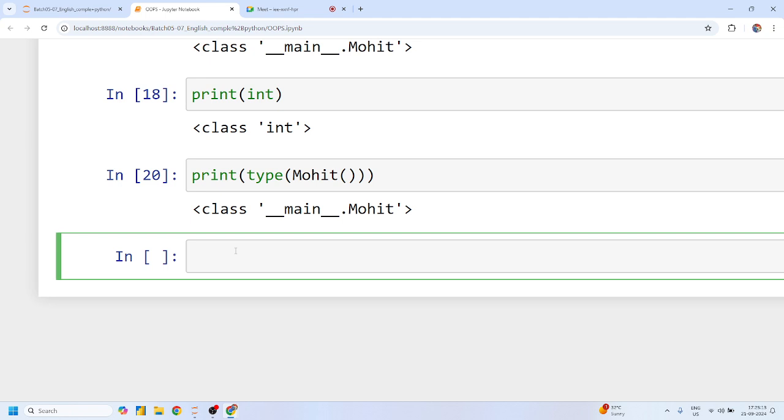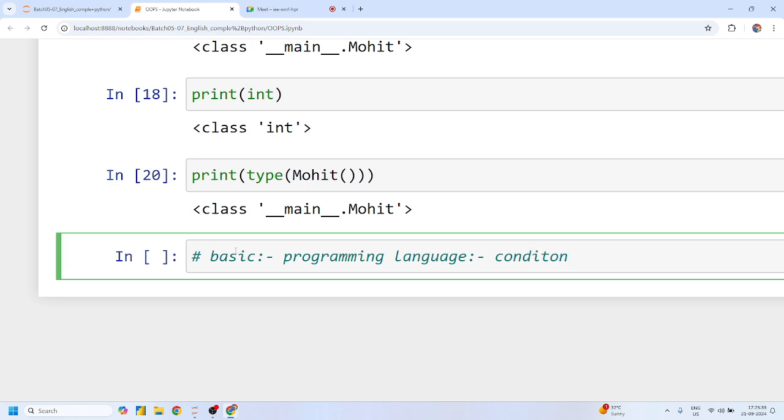Yes, guys, there are three types of programming language. The first one is called basic programming language. In basic programming language, we simply use conditional statements, right? What are those conditional statements?